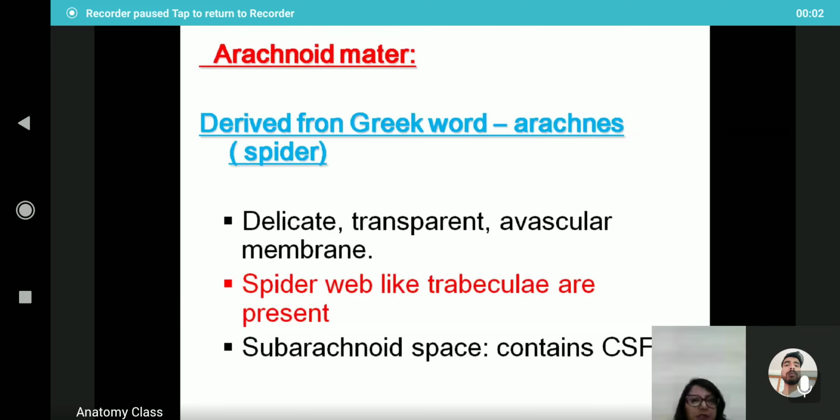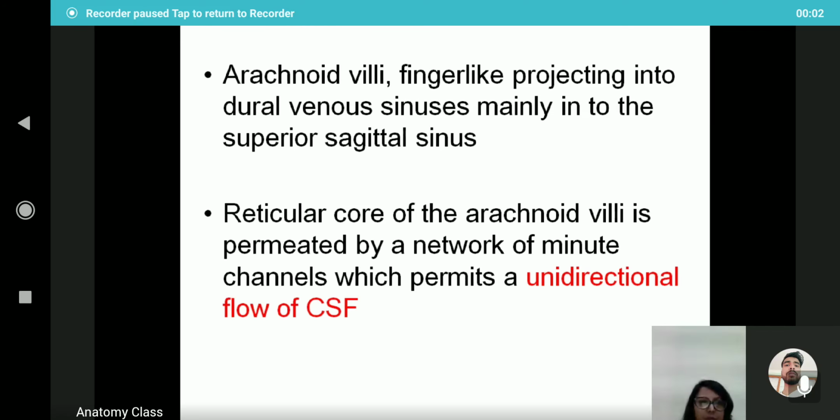Move on to the arachnoid mater. Arachnoid is derived from the Greek word arachne, meaning spider. It is a delicate, transparent, avascular membrane. Spider web-like trabeculae are present, and the subarachnoid space lies between the arachnoid mater and the pia mater, which consists of cerebrospinal fluid and provides a cushioning effect to the brain.